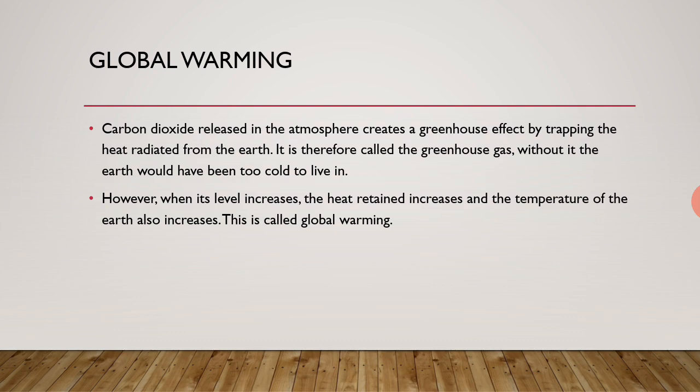When the level of this gas increases, the heat on the earth also increases, which helps to increase the temperature of the earth. This is called global warming. We are talking about the earth, that is why it is global warming. Now you are given a question here, which gas is also known as the greenhouse gas, and you need to write all these in your rough copy with a record maintained there.